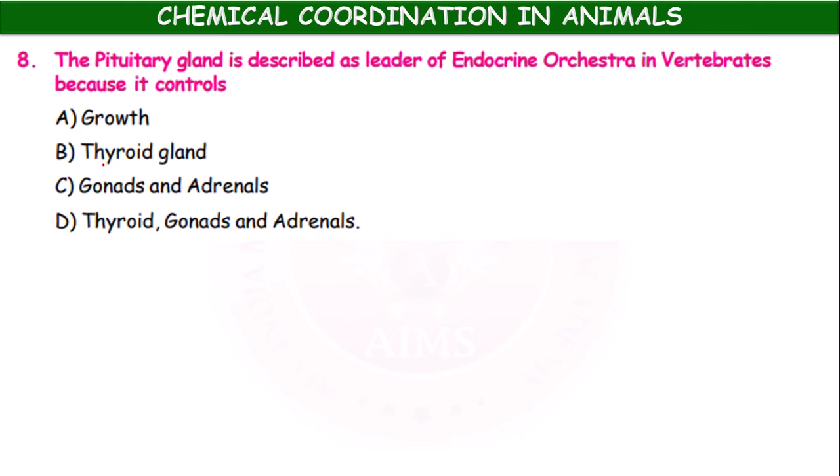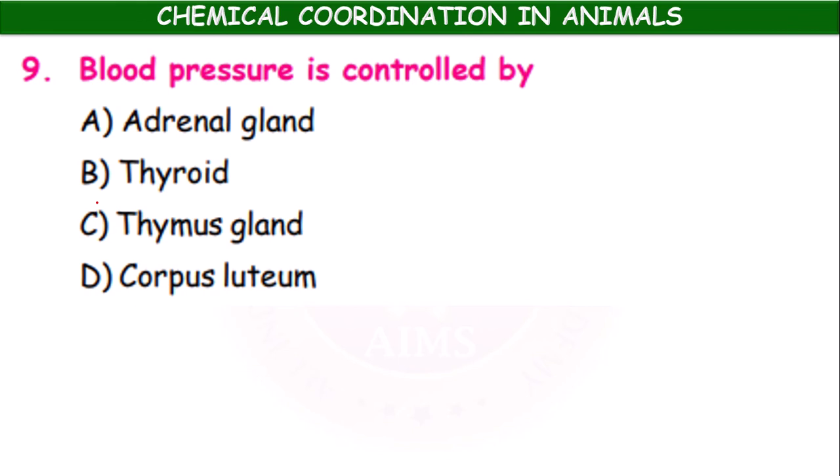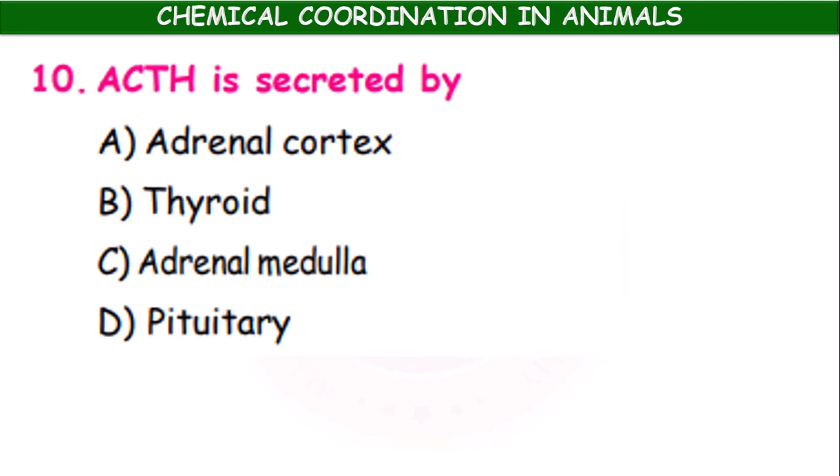The pituitary gland is described as a leader of endocrine orchestra in vertebrates because it controls growth, thyroid gland, gonads, and adrenals. Okay, it controls almost all glands. The blood pressure is controlled by adrenal gland, thyroid, thymus, corpus luteum. It is the adrenal gland which controls the blood pressure. ACTH is secreted by adrenal cortex, thyroid, adrenal medulla, pituitary.